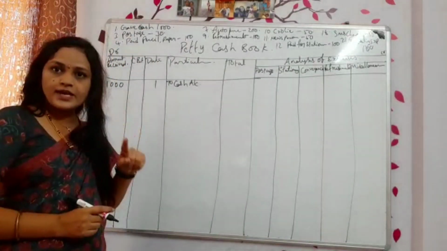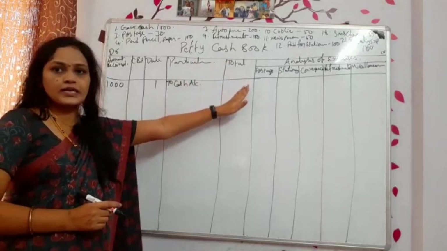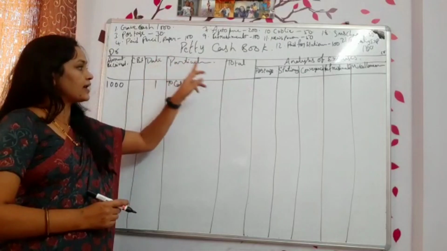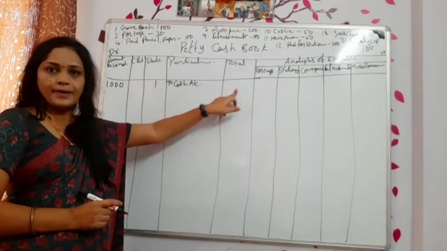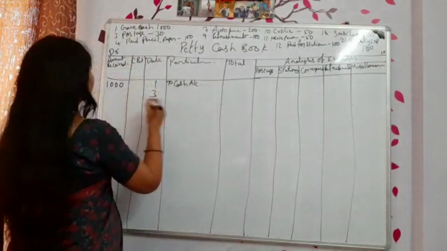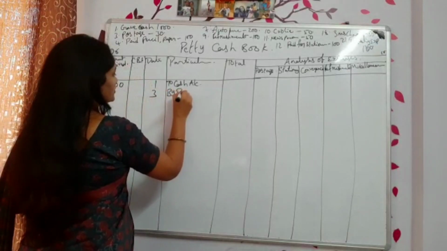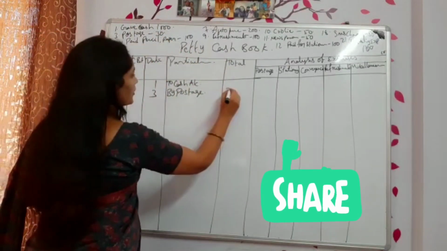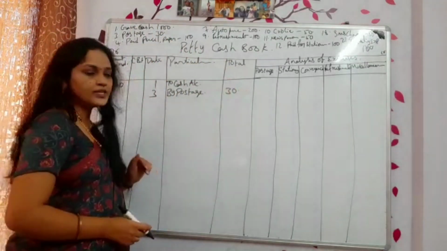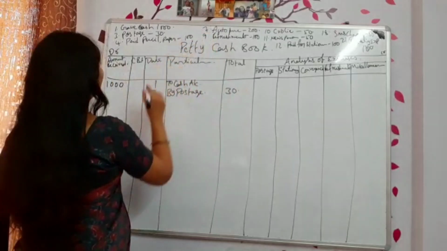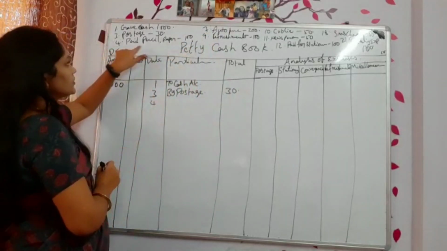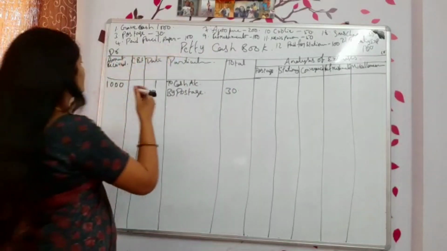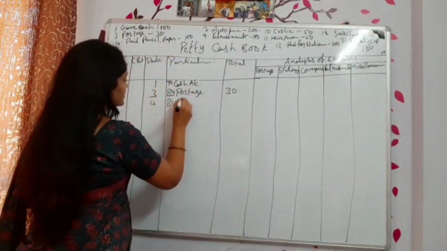Okay. Now, what is the first transaction? Postage. When you are writing the expenses, we will be entering on the credit side. Right? When you are writing the debit side, we call it 'to'. When you are writing the credit side, we will call it 'by'. So what was the date? On the 3rd, by postage. Write down in the total column the amount, 30 rupees. Got it? Then next, on the 4th, paid pencil and paper. We purchased some pencils and papers. So I call it 'by stationery'.